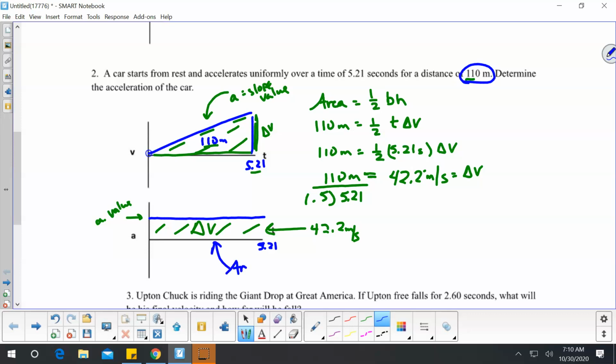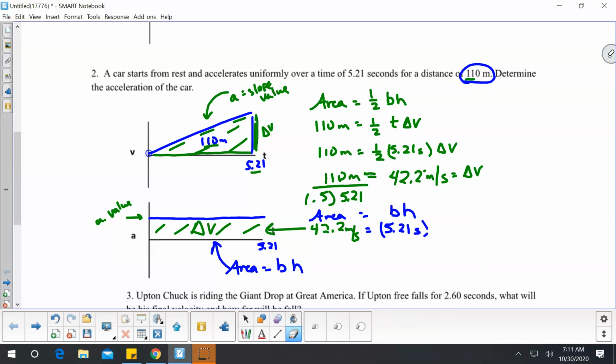And isn't the area of this, that area, it's a rectangle, isn't it? Base times height. So now we have this area equals the base times the height under here, and that equals, the base is time, so it's 5.21 seconds, times the height. The height would be the acceleration. So it looks like we now have 2 variables and we can solve for this.